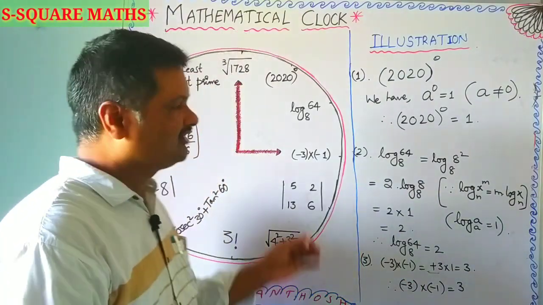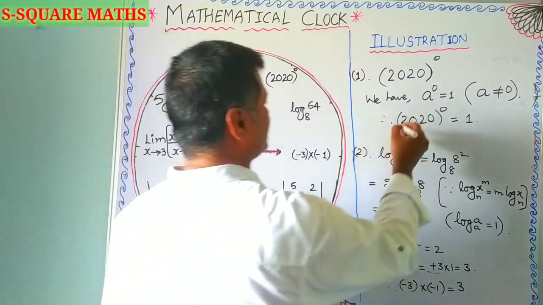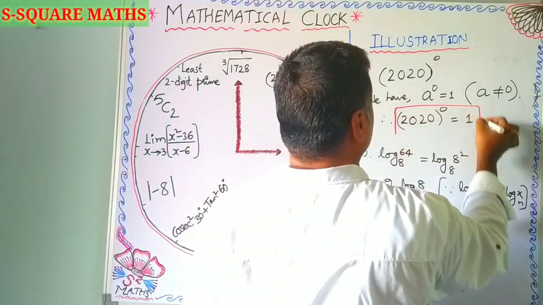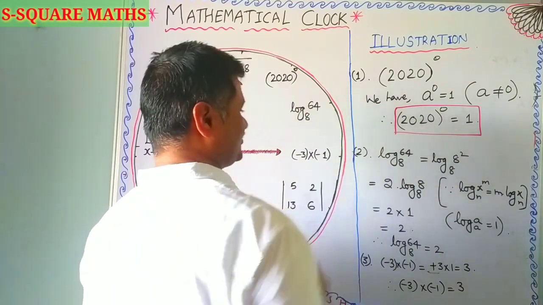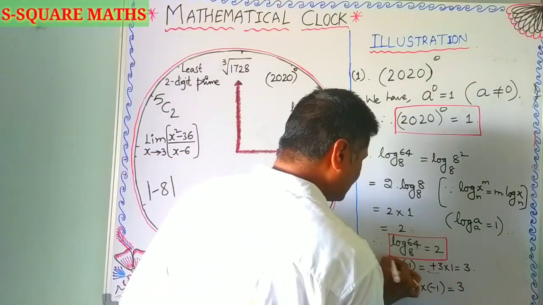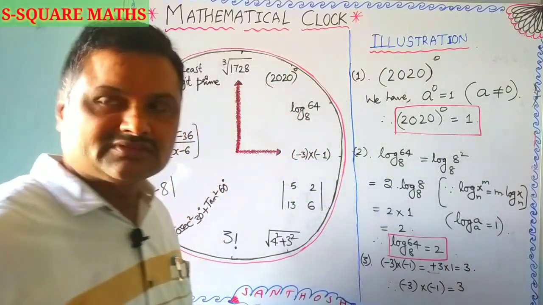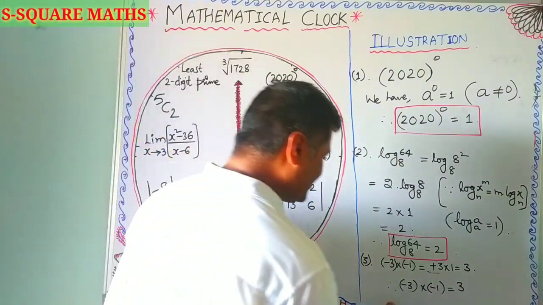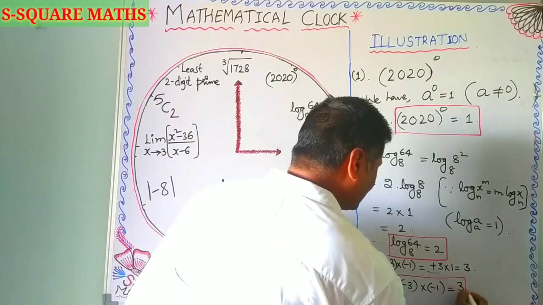So far we have gone through our first position: 2020 whole power 0 is 1, the position is 1. Log 64 to the base 8, its position is 2. The next, minus 3 into minus 1, its value is 3.